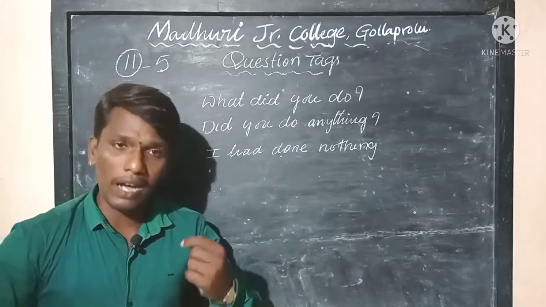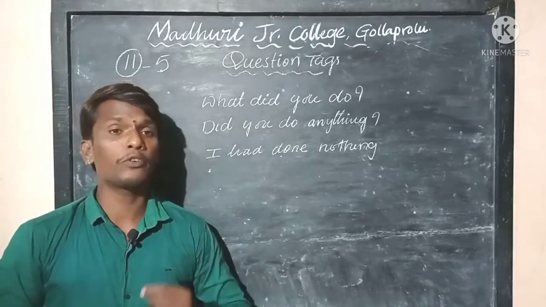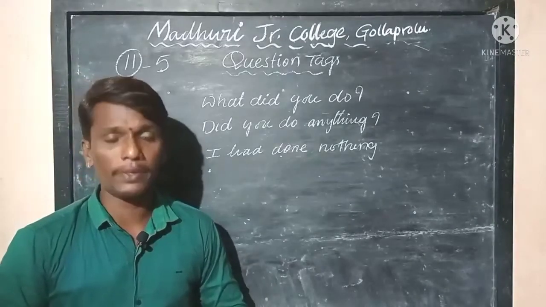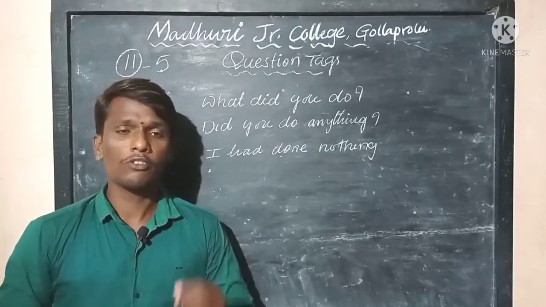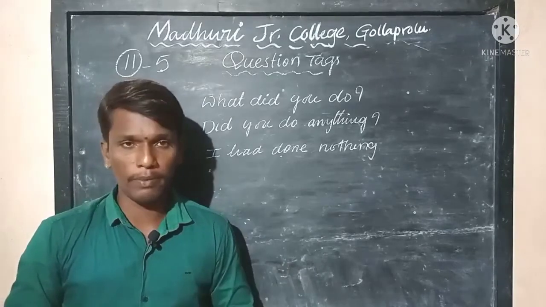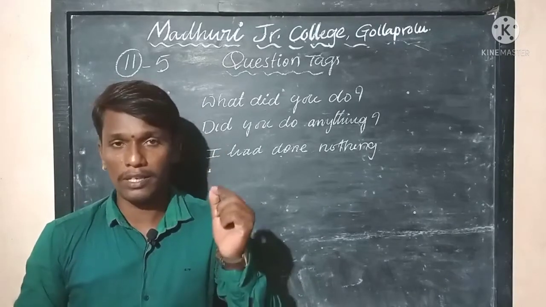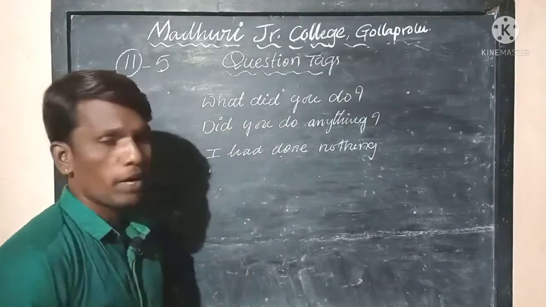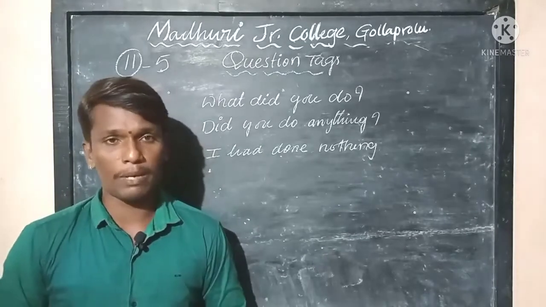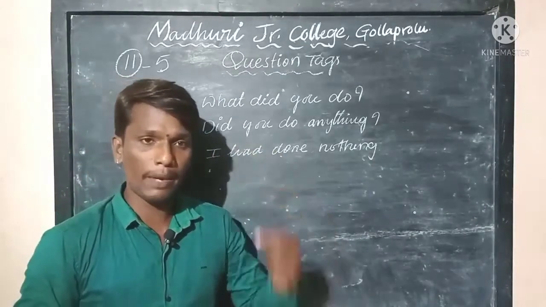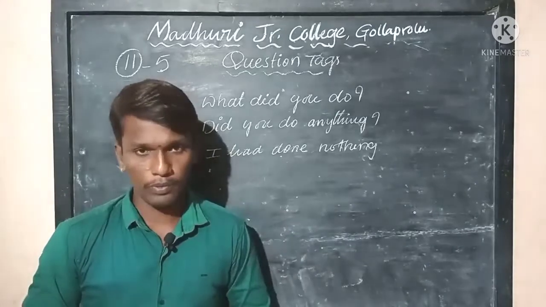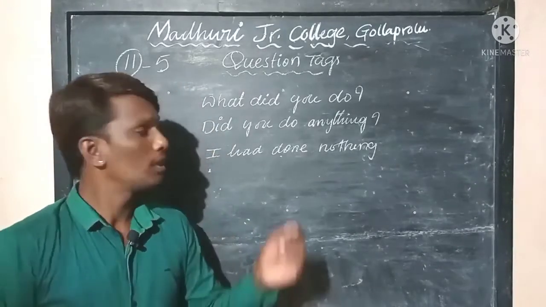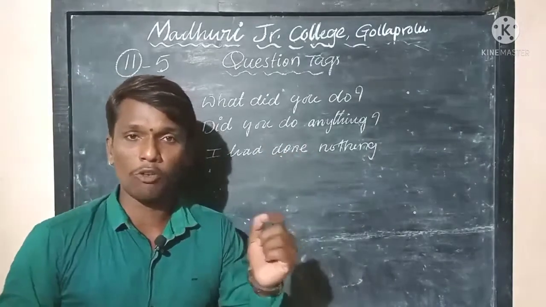When you are asked an interrogative question, you need to give a complete answer. For example, what is your name? You should say your name. You should give complete information related to the interrogative question. And when it comes to the second question, did you do anything? It is a yes or no type question. That means your answer may be either yes or no. If you get an answer of either yes or no, that is simply a yes or no type question.